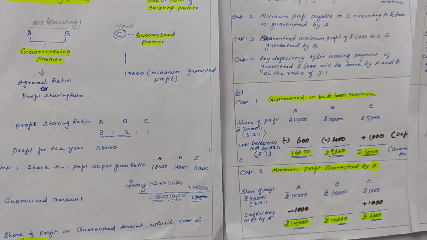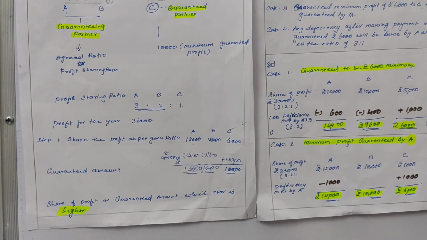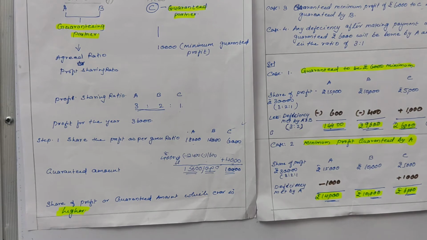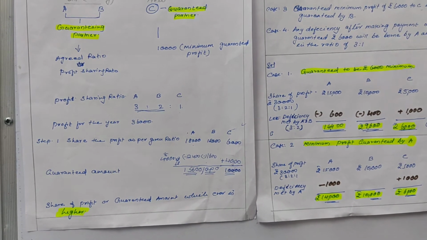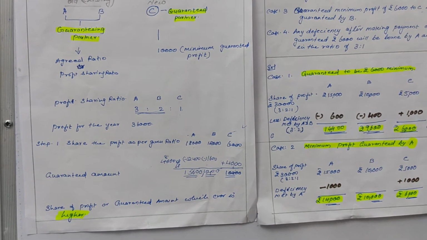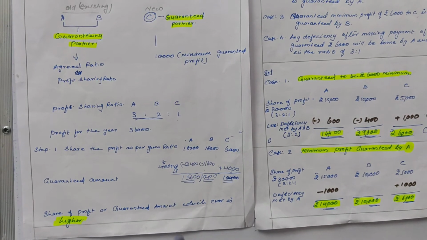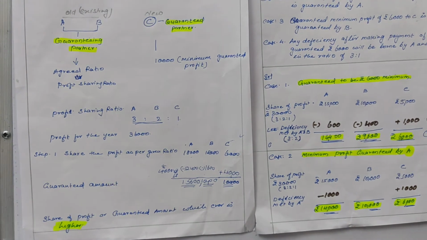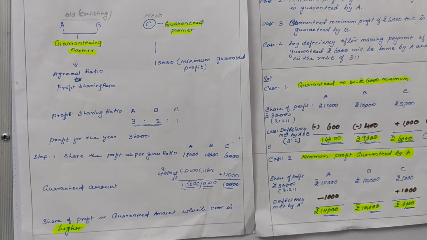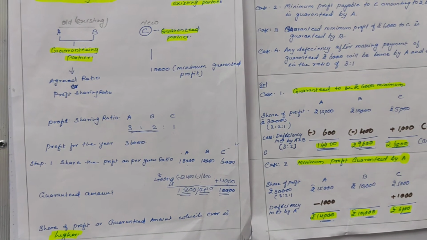So when we are calculating, the first step is to calculate the share of profit as per the agreed ratio. Then we have to see whether the guaranteed amount is more than the share of profit or less than the share of profit. Whichever is higher will be received by the guaranteed partner. Suppose the share of profit here is 12,000, then he will be getting 12,000. Minimum 10,000 we have to give. If he is getting more than that, then whichever is higher, we have to give.